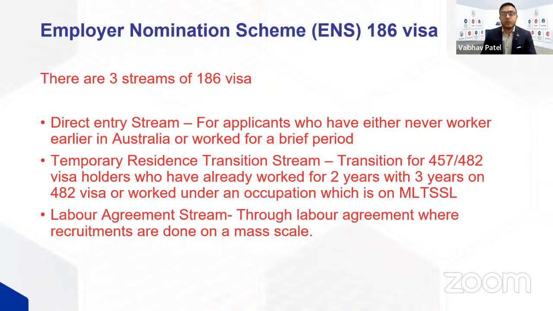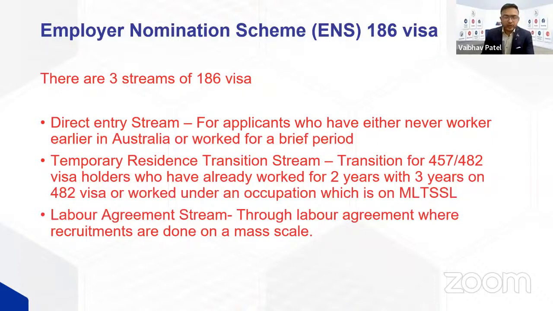So if you held a 457 visa, or if you were an applicant for a 457 visa on or before 18th of April 2017, you can apply for a 186 visa under temporary resident transition stream under the grandfathering rule, where you just have to ensure that you have worked 2 years on 482 or a 457 combined.